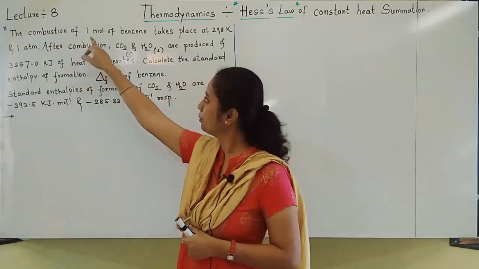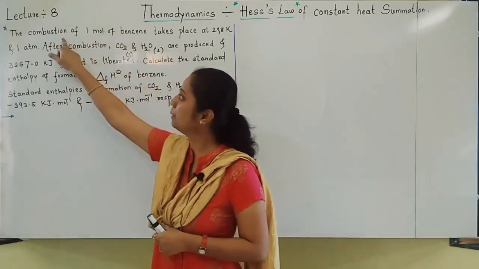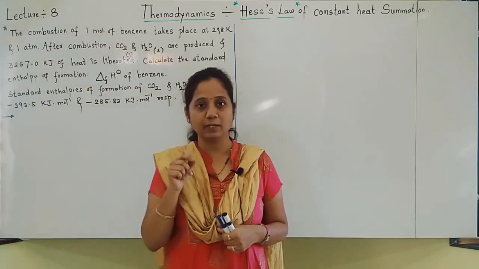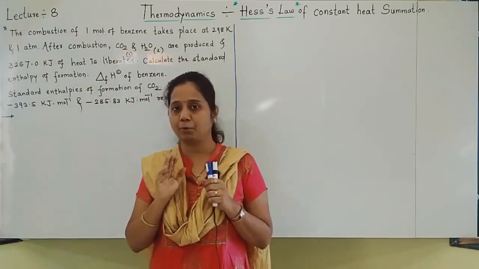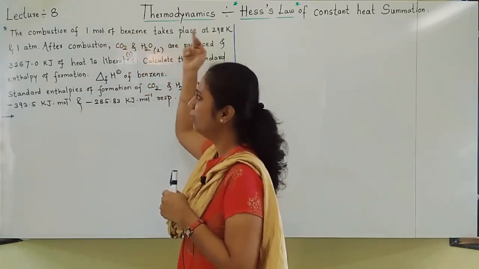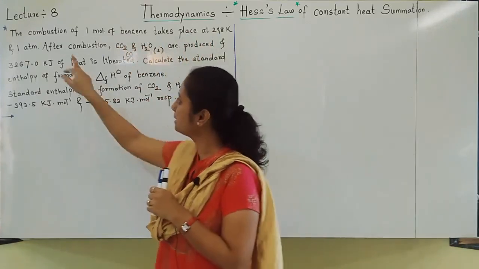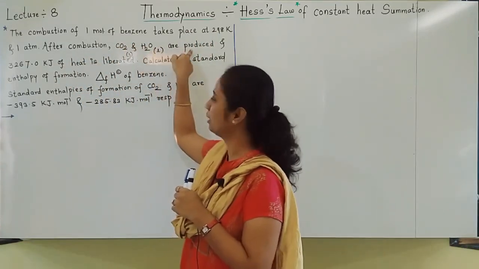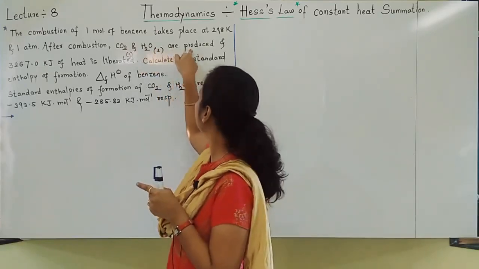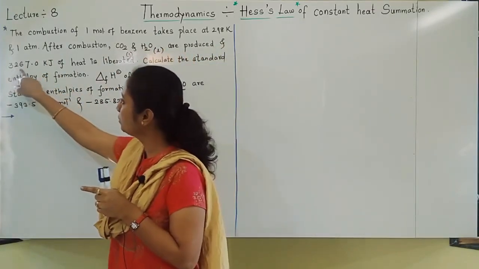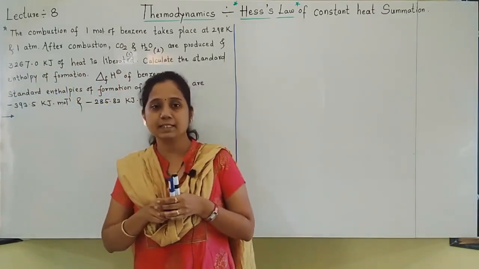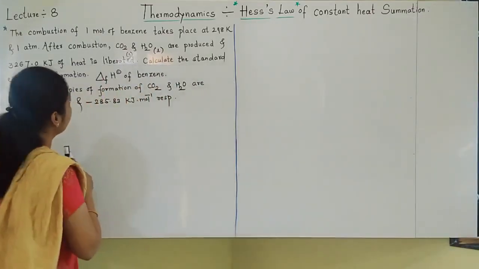What is given in the problem? The combustion of 1 mole of benzene. Benzene is undergoing combustion, so you should write the equation for combustion of benzene. Which equation you should write, you will come to know when you read the problem properly. The combustion of 1 mole of benzene takes place at 298 Kelvin and 1 atmosphere. Whatever, we don't mind that. After combustion, carbon dioxide and water are produced. That already we know: when combustion takes place, always products are carbon dioxide and water. And 3267 kilojoules of heat is liberated. When combustion of benzene is taking place, this much big amount of heat is liberated.